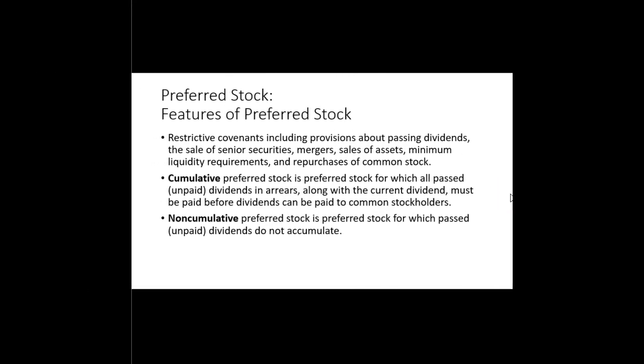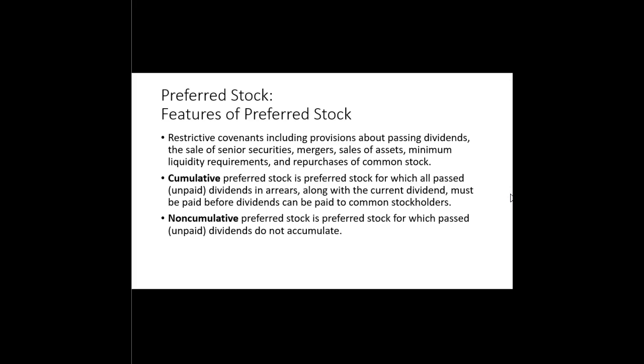Some of the features of preferred stock include restrictive covenants. These restrictive covenants are much like the restrictive covenants that we see on bonds, and bondholders have those restrictive covenants to protect themselves against the company's management pursuing strategies or policies that would endanger their ability to make their interest payment. The restrictive covenants on preferred stock work the same way. Restrictive covenants include provisions about passing dividends, the sale of senior securities, mergers, sales of assets, maybe a minimum liquidity requirement, and repurchase of common stock, all designed to protect the preferred stock dividend from not being paid.